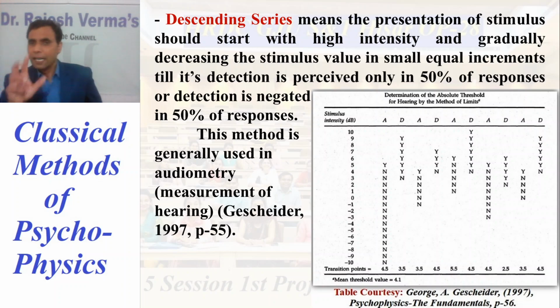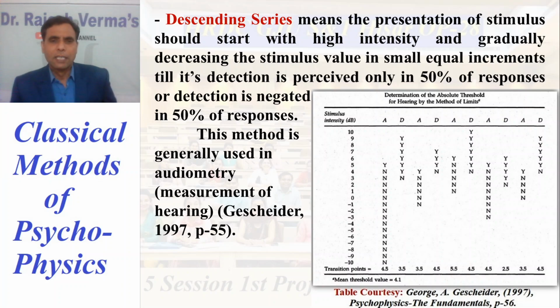Thus, this is a response sheet of the individual. You can have a glance at that. This is the stimulus intensity, 10 decibel. It was no. Then how many people detect it when it is a descending series? Yes represents detection, whereas no represents negation, no detection.